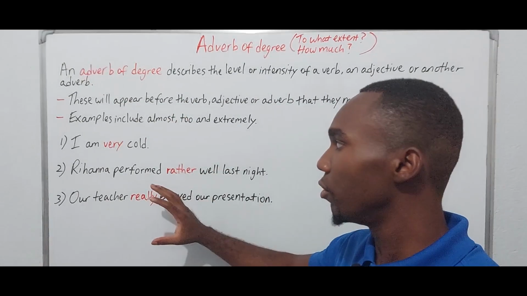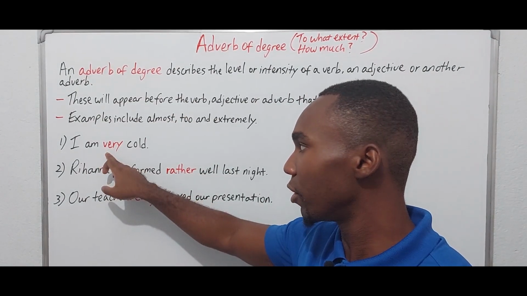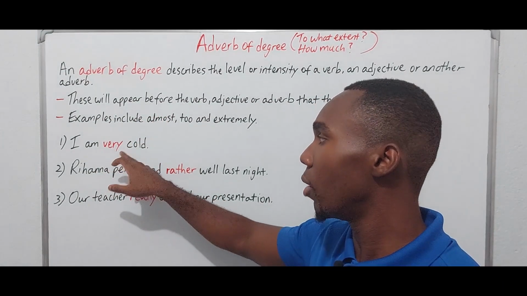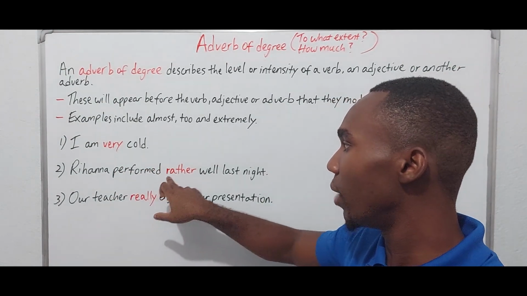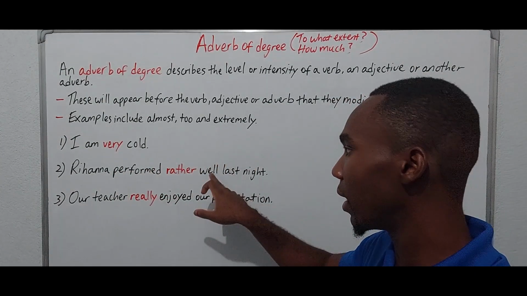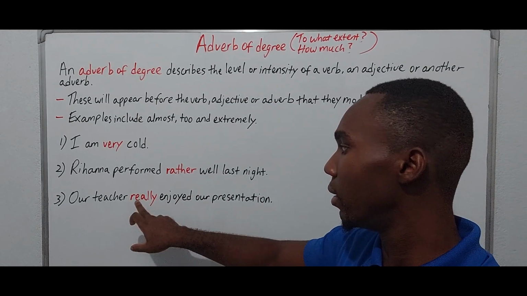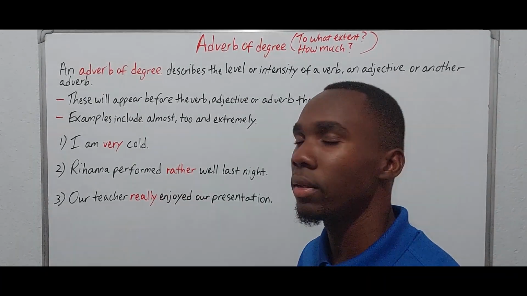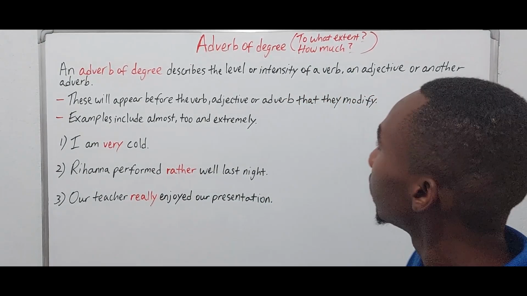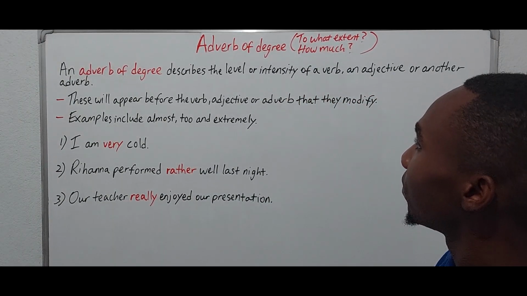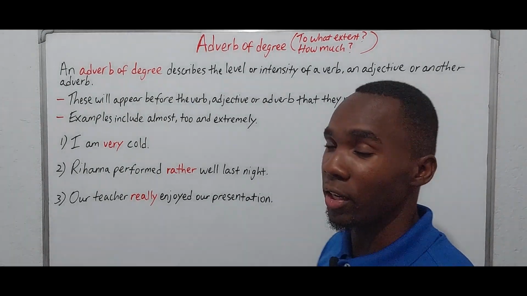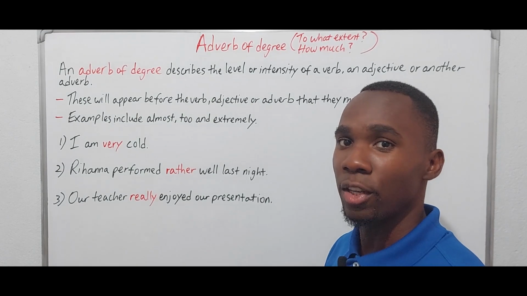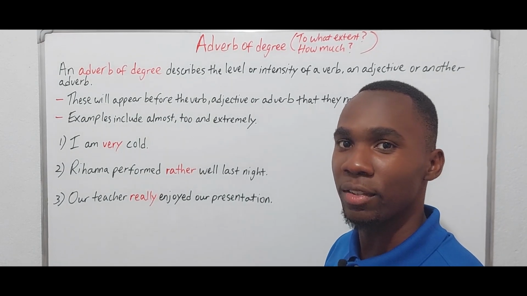And you see right here, you have an adverb of degree modifying an adjective. Here you have the adverb of degree modifying an adverb, and you have here an adverb of degree modifying a verb, right? So yes, these are generally the 5 types of adverbs in English. And now we're going to end off with a quiz.